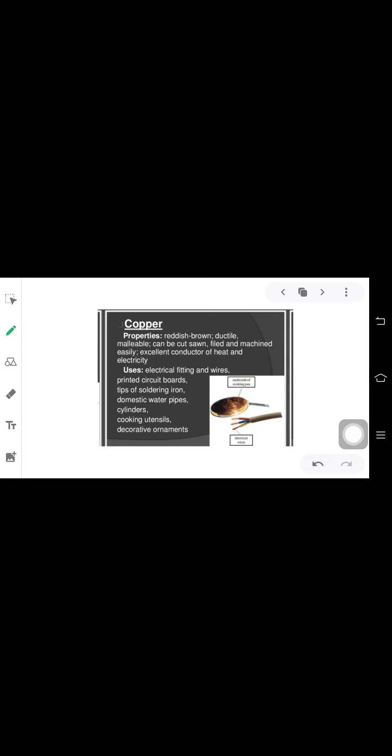Other than that, there are three other properties of copper mentioned in your NCERT, but not defined well. They are malleable, ductile and an excellent conductor. Malleable means that a metal can be beaten into thin sheets.